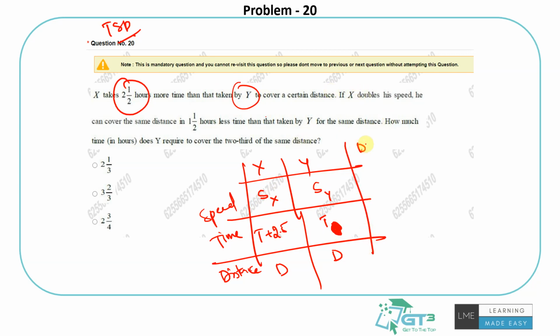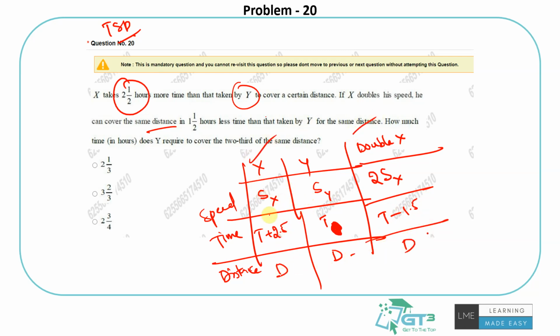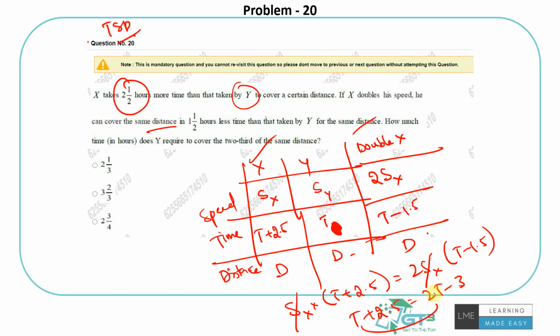If X doubles the speed, let's consider this double X situation. What is the speed of X then? It is 2 times Sx, because normal speed is Sx, so he doubled it. What is the time taken by X in that case? X is doing the same distance in 1.5 hours less than the time taken by Y. So that should be T, the time taken by Y, minus 1.5. And in all three cases the distance is the same, right? So let's just deal with this and this. Equate it. Sx into T plus 2.5 is equal to 2Sx into T minus 1.5. Sx cancels out. T plus 2.5 is equal to 2T minus 3. Just play around. You'll get T as 5.5 hours.